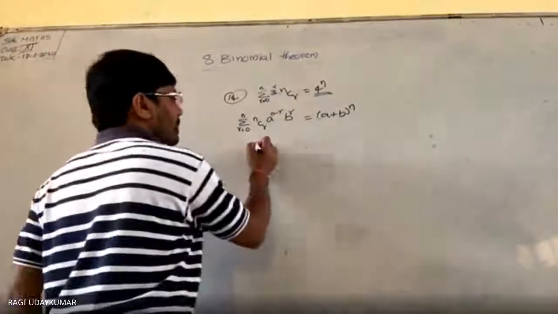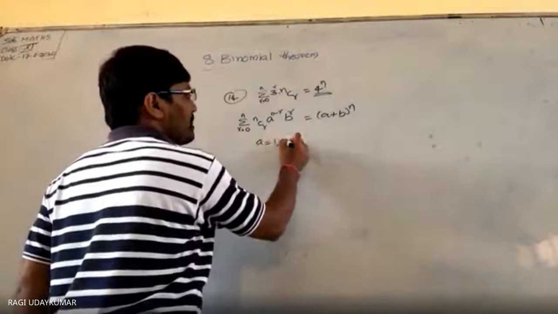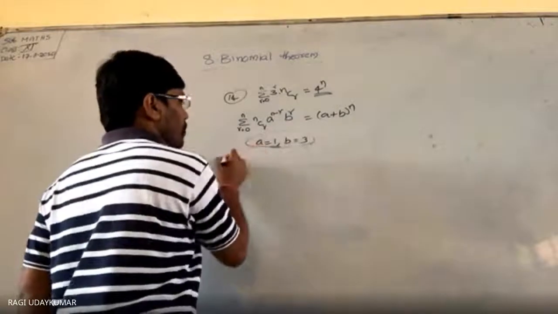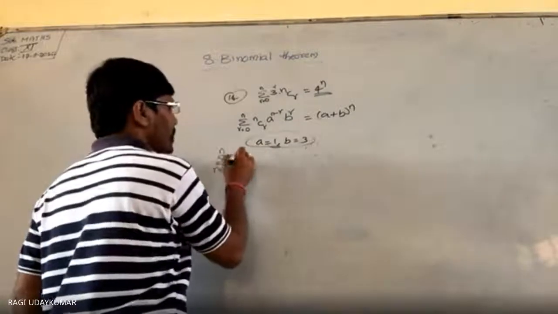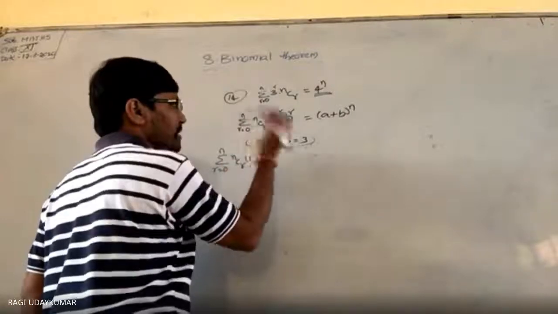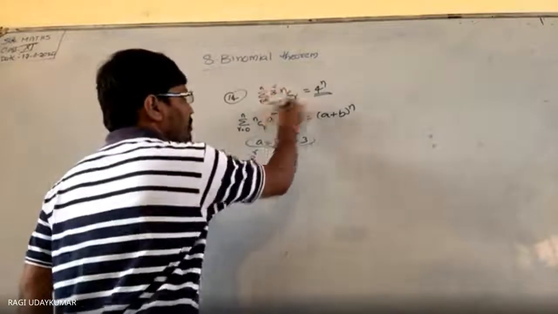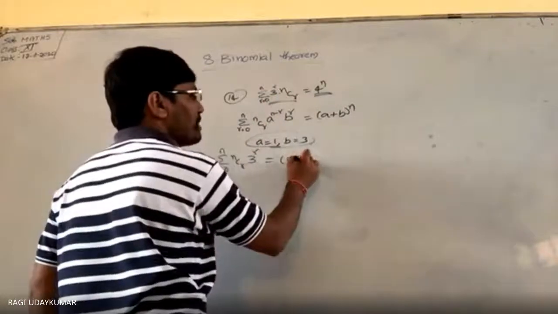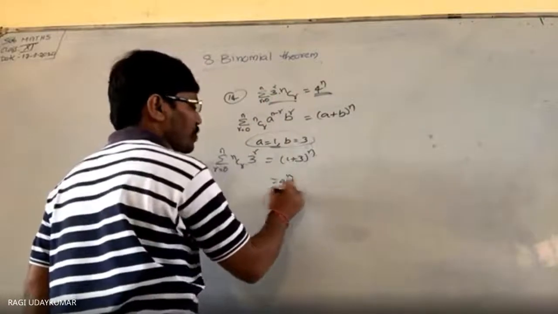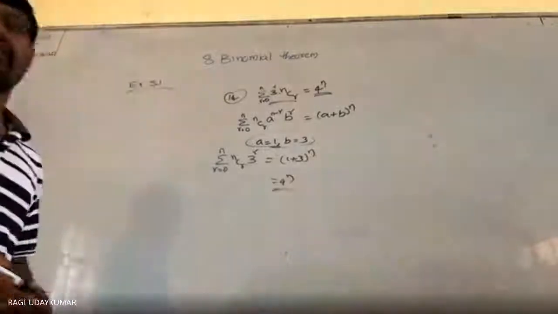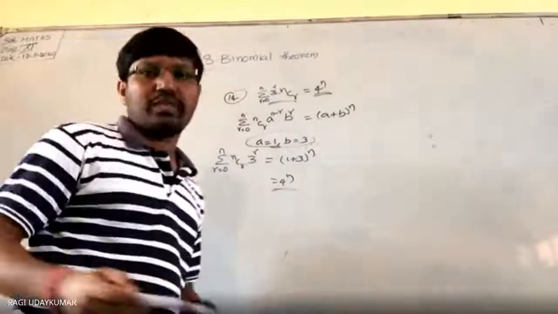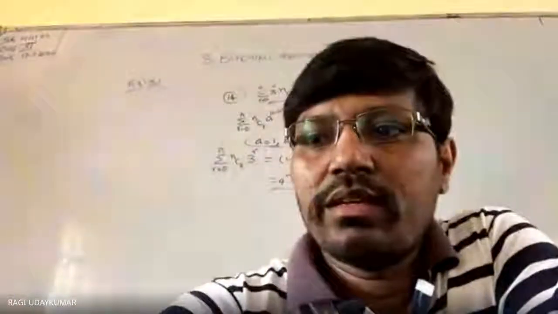So here substitute a equals 1, b equals 3. What do you get? Sum over r equals 0 to n, nCr, 1 to the power of anything is 1, and 3 to the power of r. This equals 1 plus 3 whole to the power of n, which equals 4 to the power of n. Simple, in the binomial expansion you only need to substitute. Okay? Did you understand?